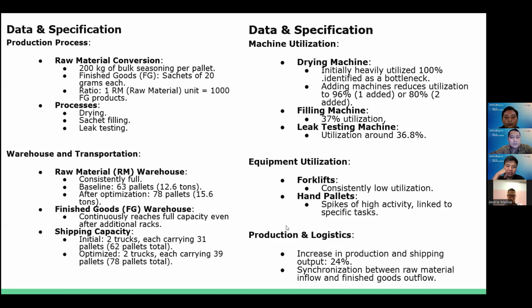And then equipment utilization: the forklift has consistently low utilization, while hand pallets show spikes of high activity linked to specific tasks, production and logistics, with an increase in production and shipping output of 24%. And then synchronization between raw material inflow and finished goods outflow.